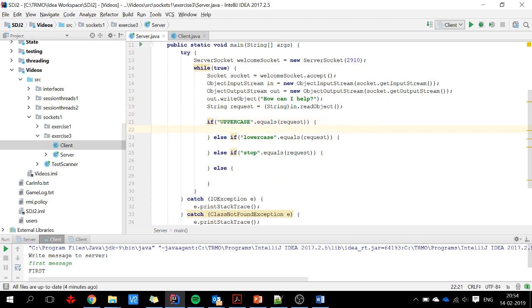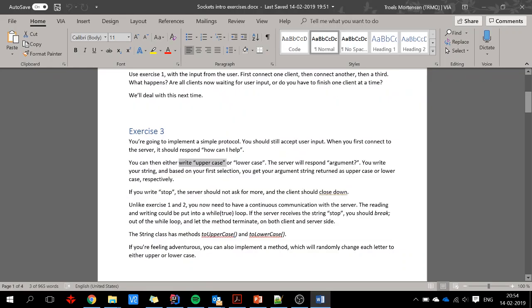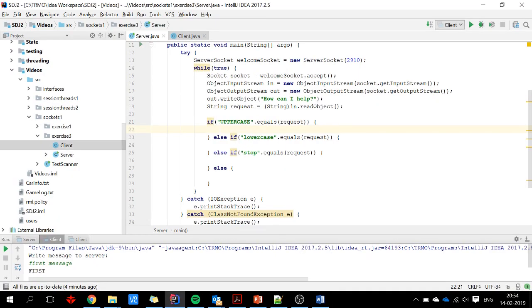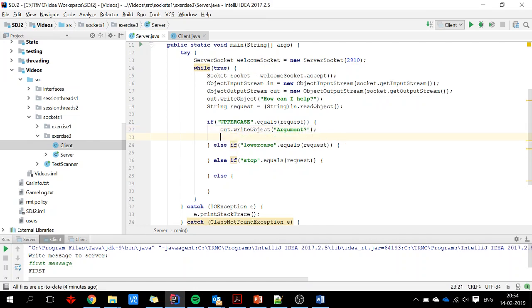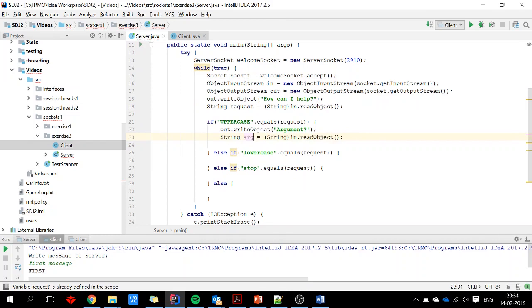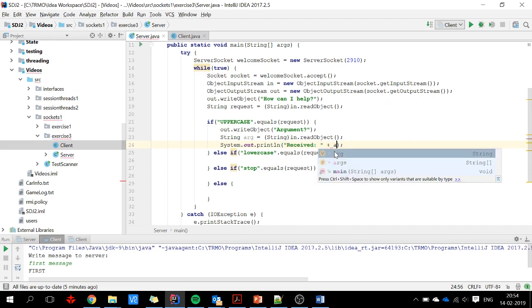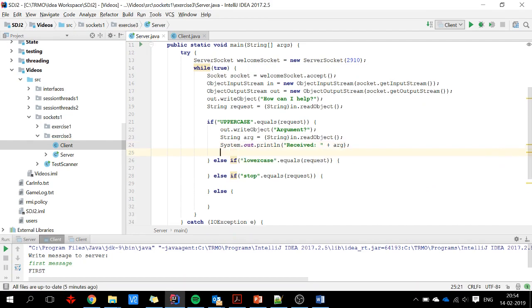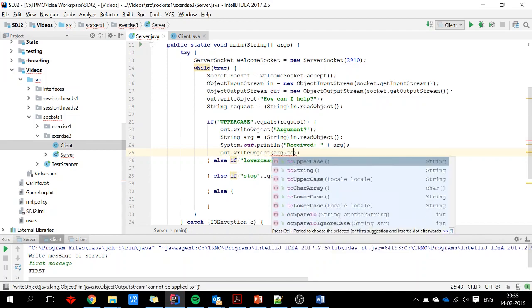If I receive uppercase, the server will respond argument. So out write object argument. Then we will read the argument, read object. I'll just take this line here, arg, and I say received arg, so we can follow along and see what's happening. And then I will write out write object arg to uppercase.